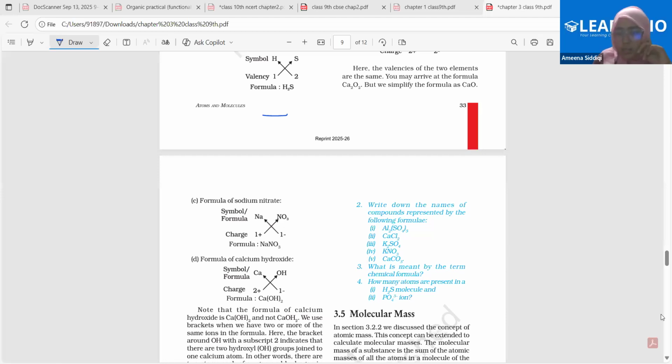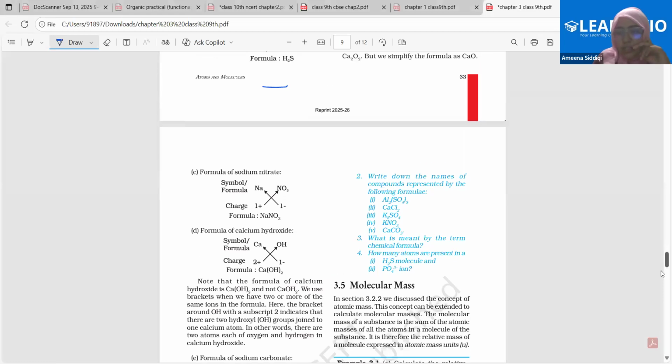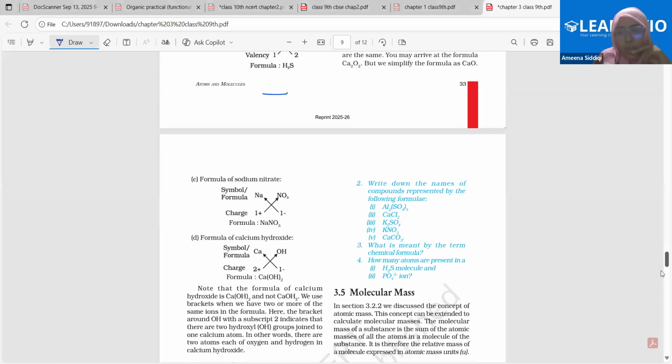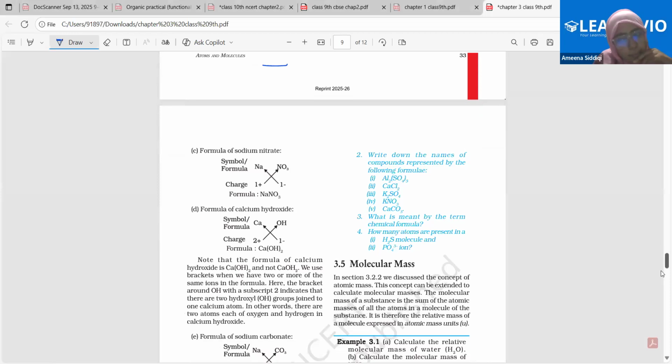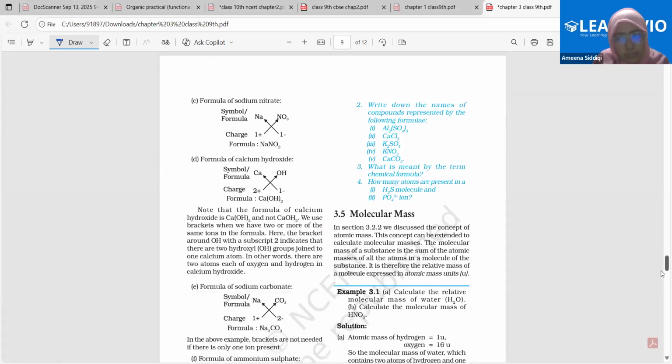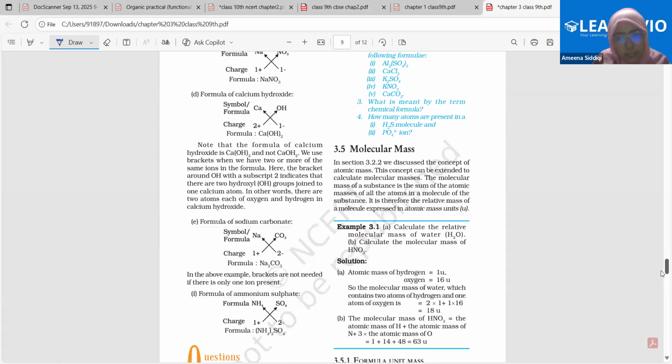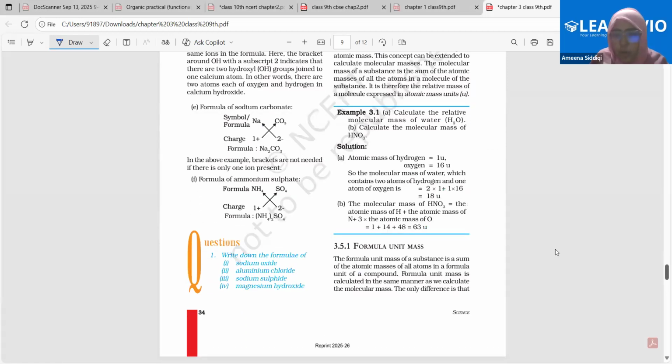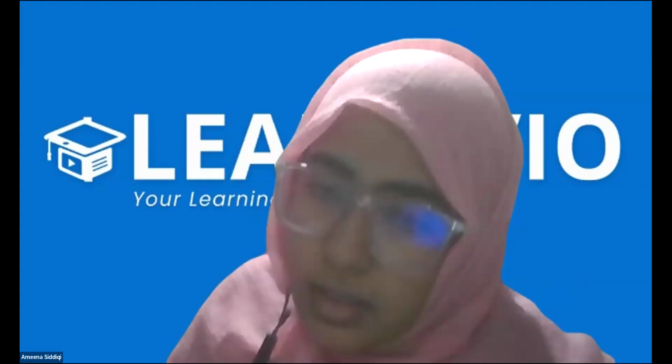Let's see. How many elements are present here in HNO3? 3. How many atoms in total? 5. So the molecular mass of HNO3 is equal to the atomic mass of H plus the atomic mass of N plus 3 times the atomic mass of oxygen. We get 63 u. Excellent. Be mindful of the units. That's the most important point here.